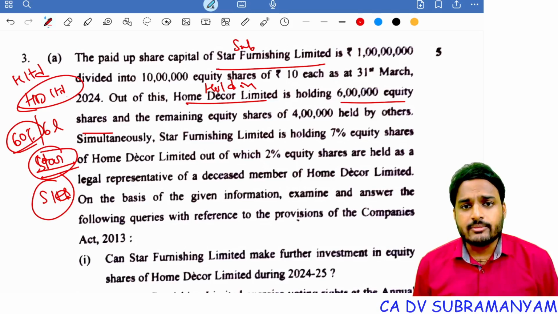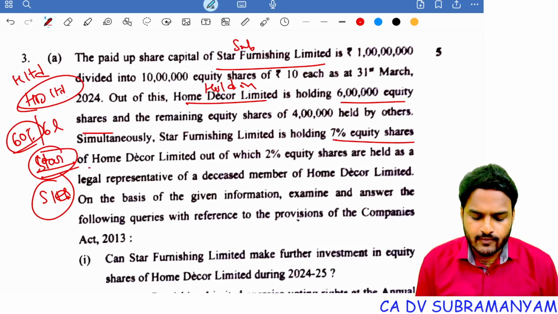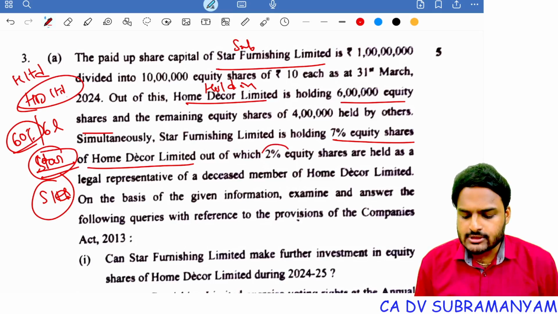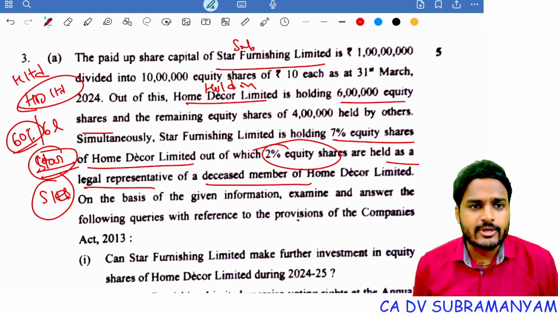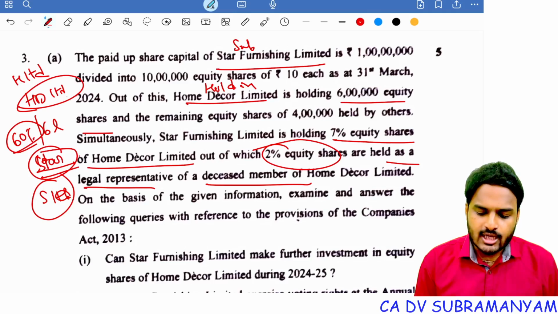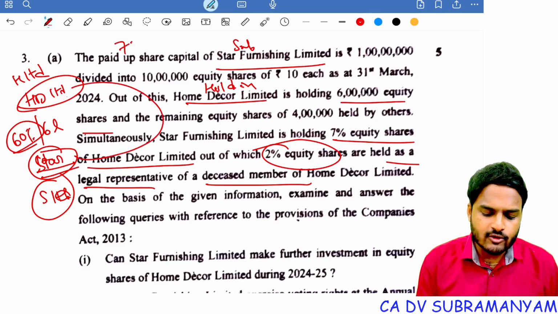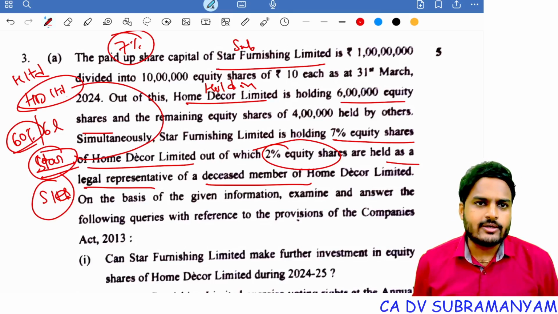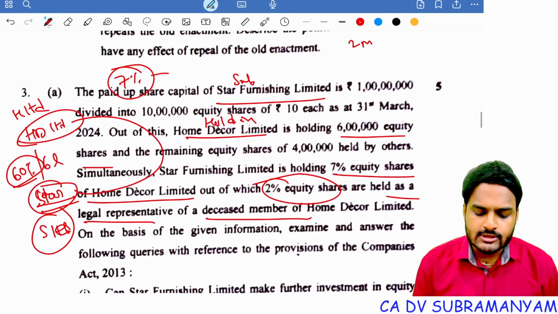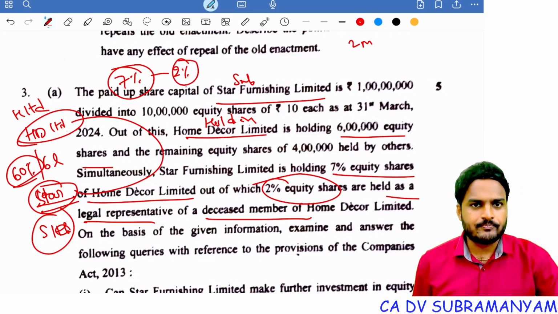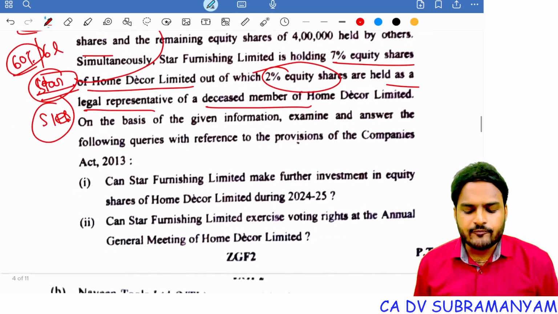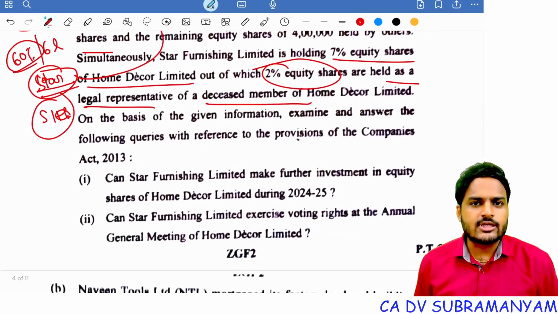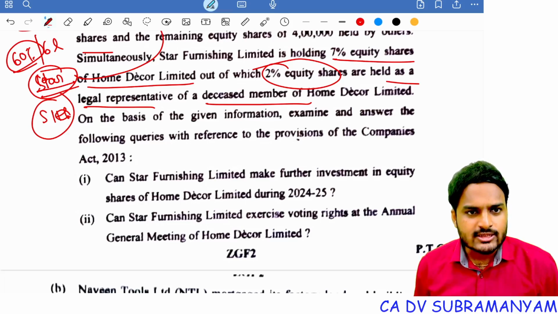Simultaneously, Star Furnishing Limited is holding 7% equity shares of Home Decor Limited, out of which 2% equity shares are held as a legal representative of a deceased member of Home Decor Limited. So Star Furnishing Limited is also holding 7% of paid up share capital of Home Decor Limited. Out of this 7%, 2% belongs to the deceased member. It is holding 2% of paid up share capital of Home Decor Limited as a legal representative of the deceased member. On the basis of the given information, examine and answer the following queries with reference to the provisions of Companies Act 2013.